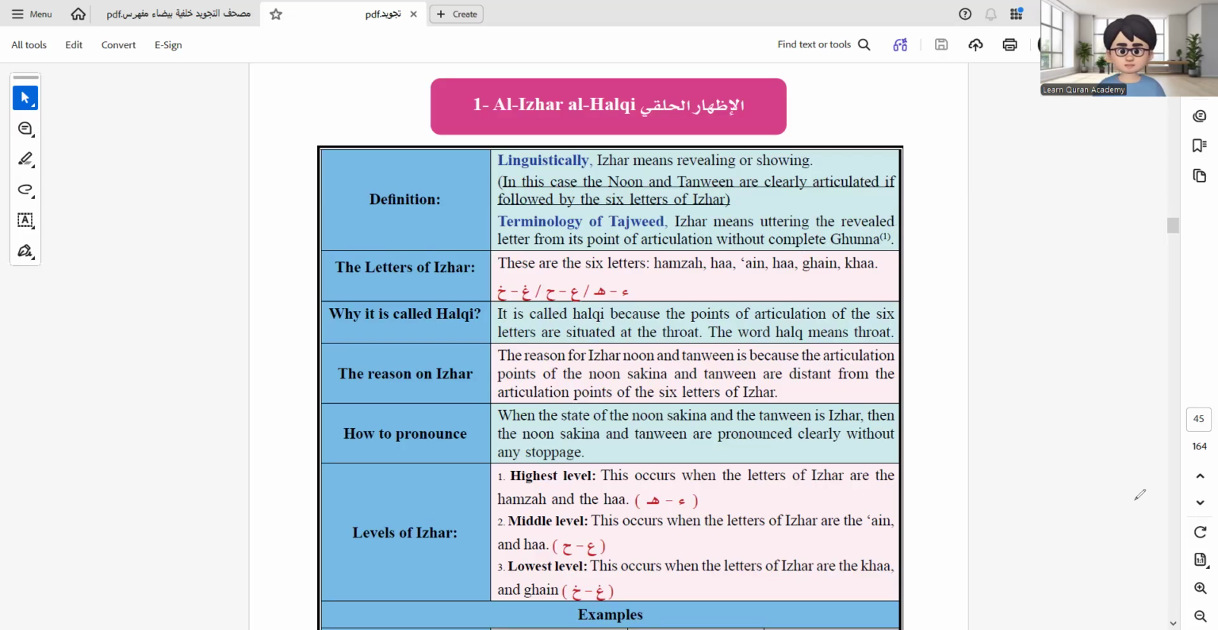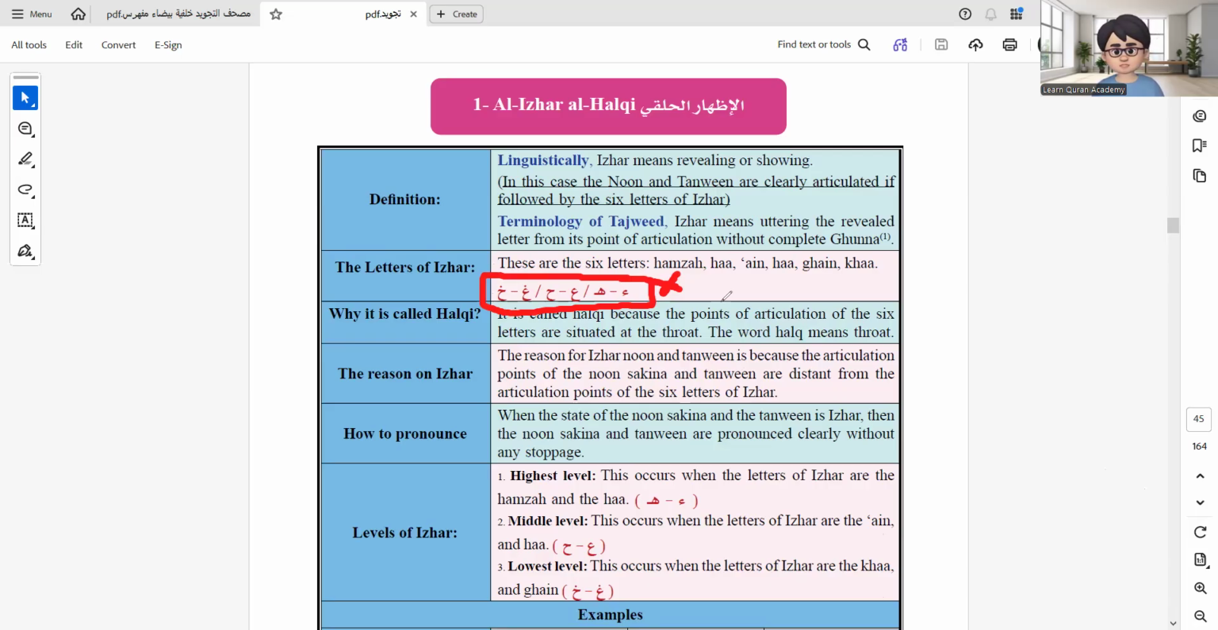The definition of Izhar Halqi, the clarity of Noon Sakin and Tanween, linguistically means revealing or making clear, pronouncing the Noon and Tanween clearly. It's called Halqi because these are the letters of the throat, which are the letters Hamza, Ha, Ayn, Ha, Ghain, Kha, as here in the book. These are the letters of Izhar Halqi: Hamza, Ha, Ayn, Ha, Ghain, Kha.